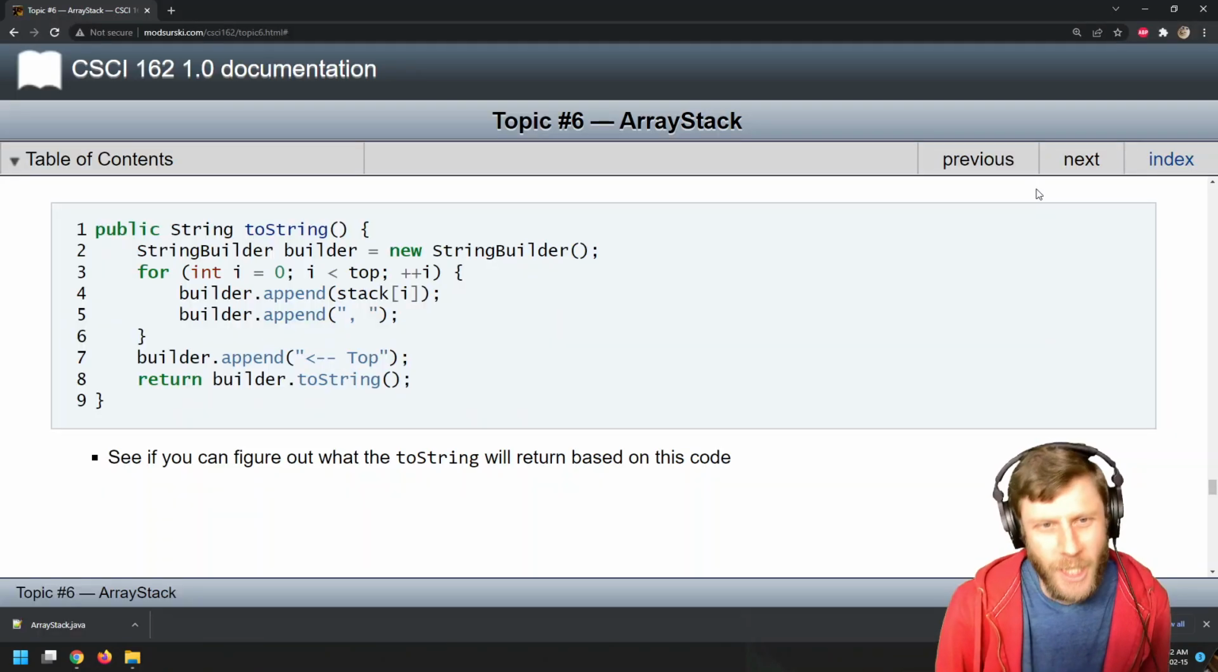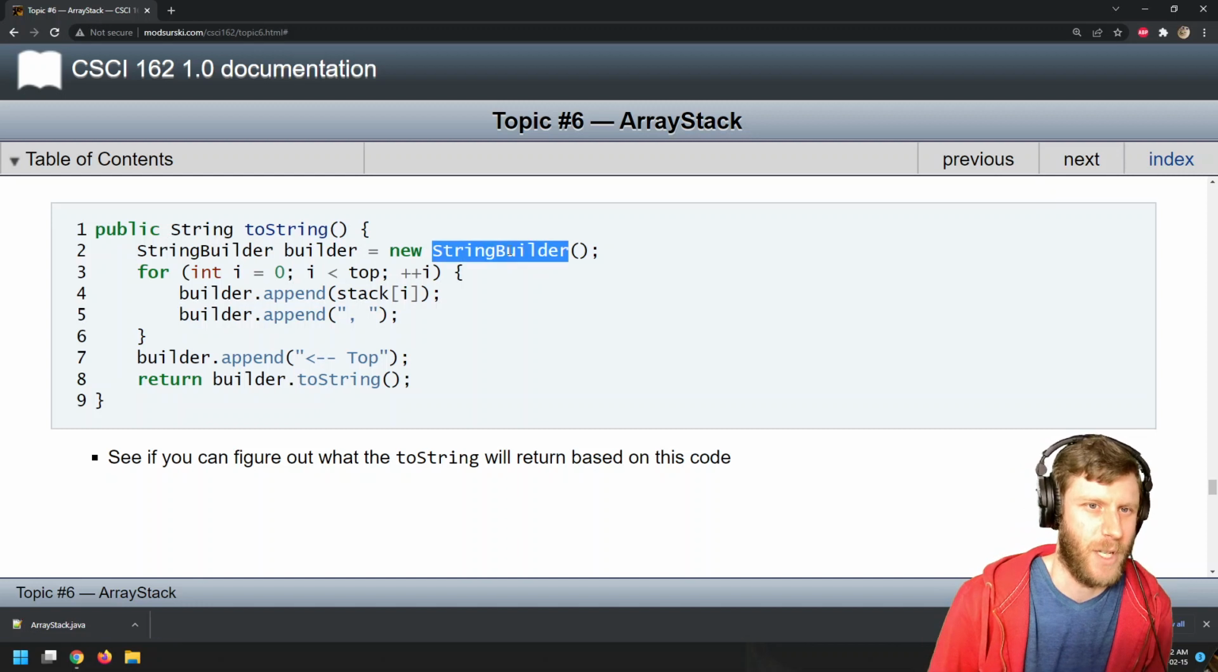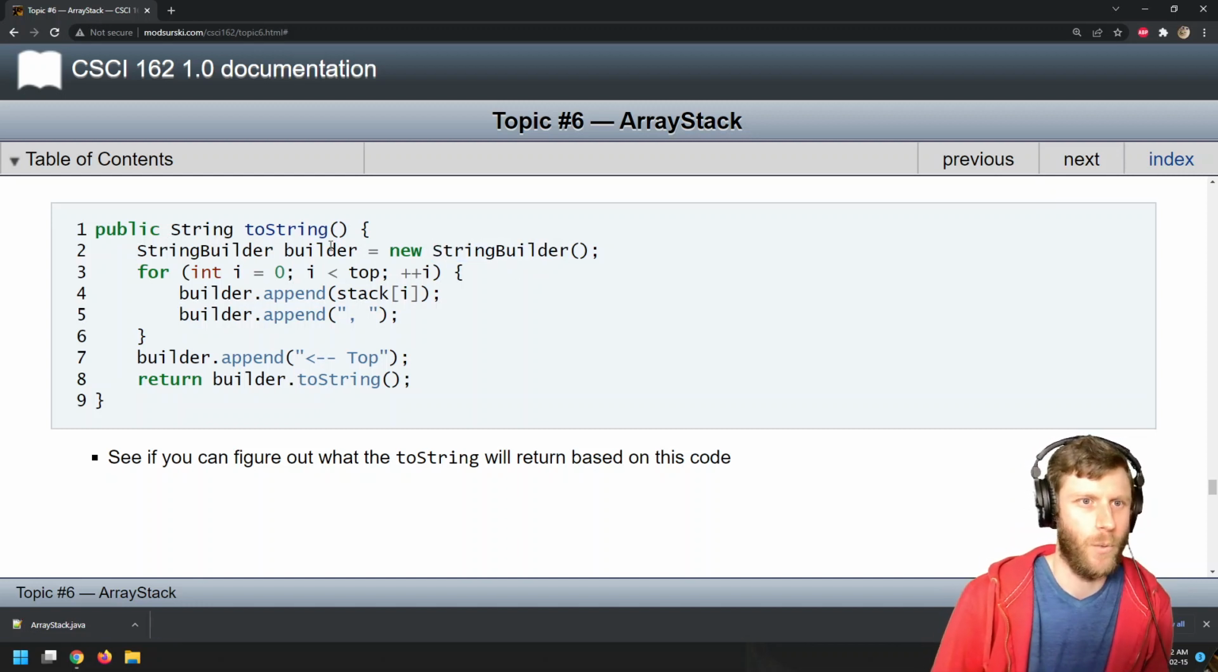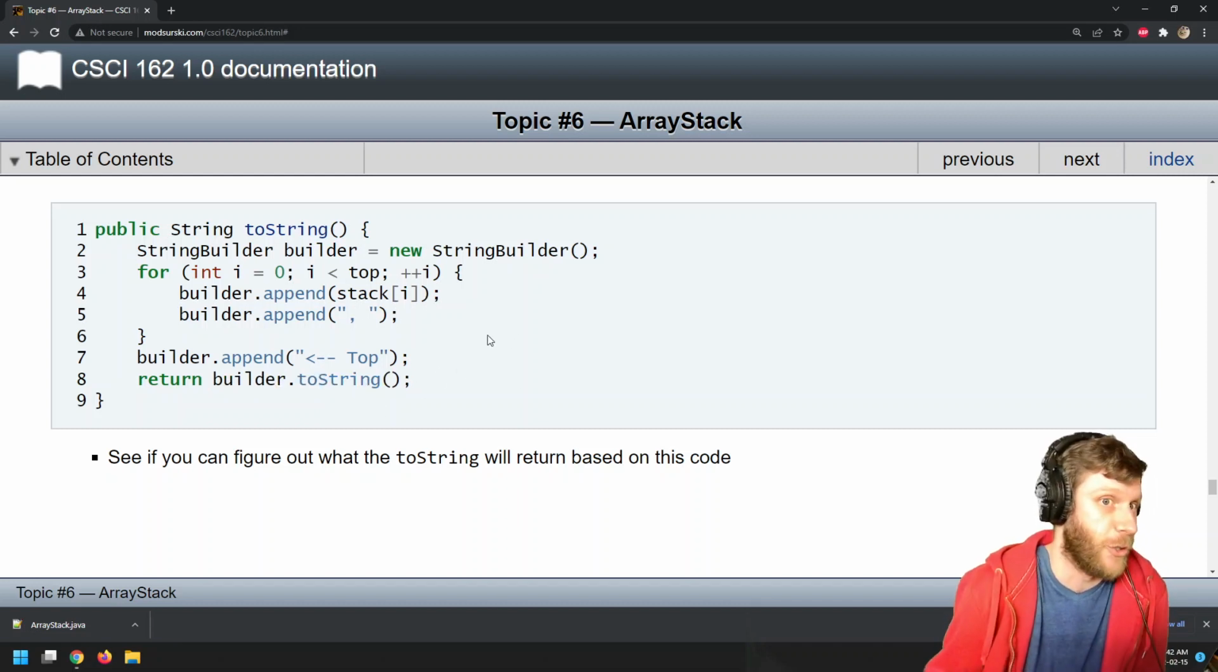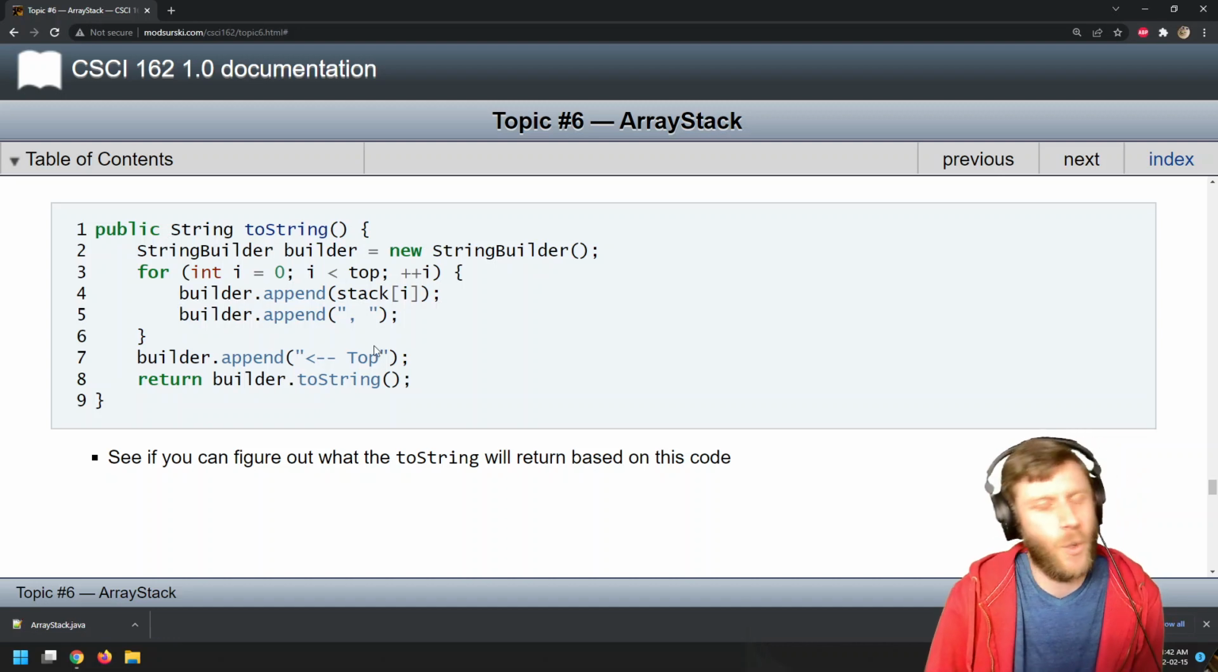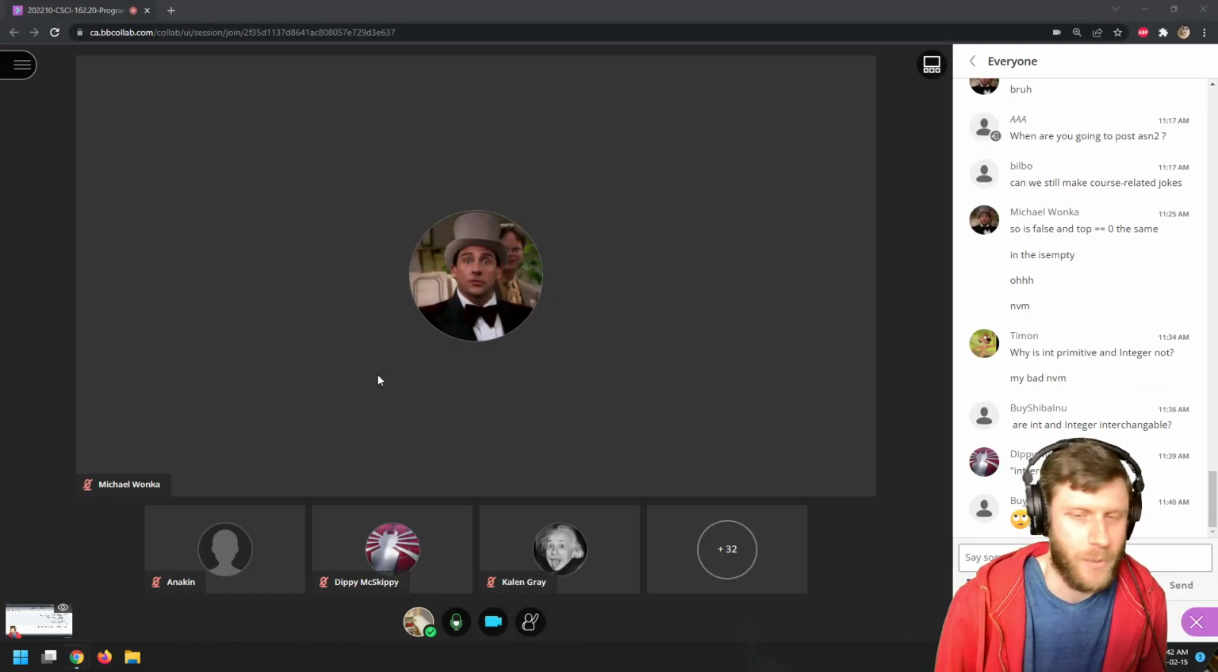So an alternative is to use something called the StringBuilder, which is mutable. You can change it, but then once you're done, you say toString, and then it only ends up actually creating one string. So it's a way to kind of save resources for your computer.